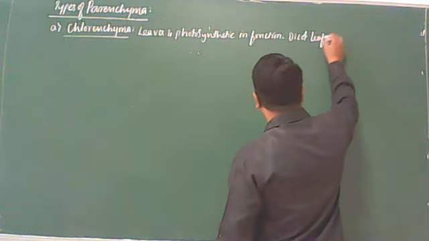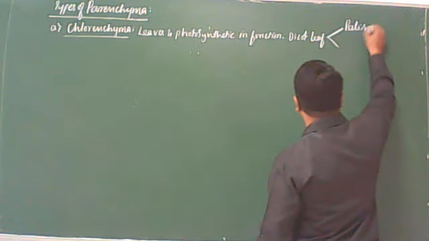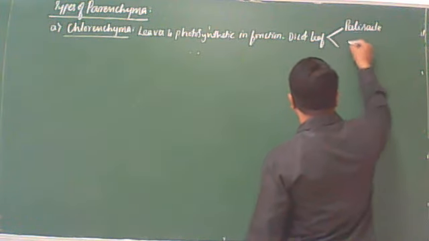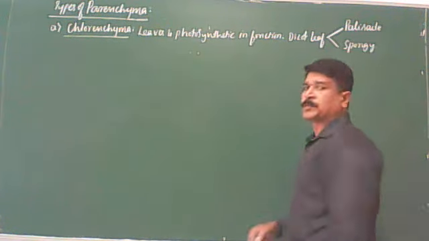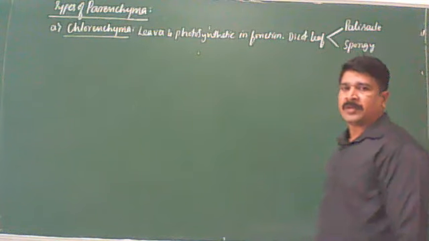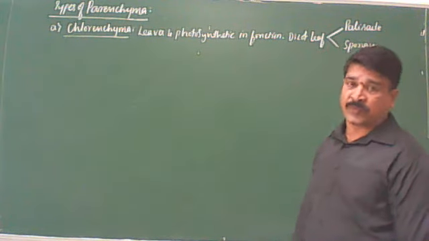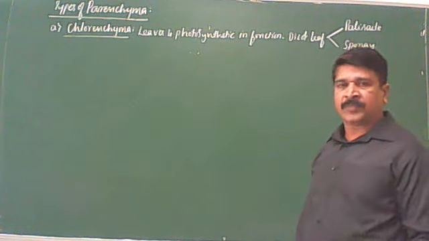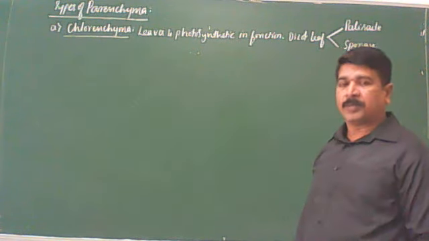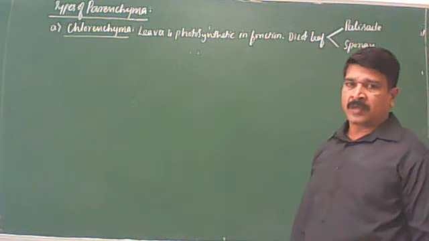In dicot leaf, chlorenchyma is of two types. They are the palisade and the spongy. You remember this. These are also types of mesophyll. One point you should remember. Types of mesophyll and types of chlorenchyma both are the same. No need to confuse. Got it?